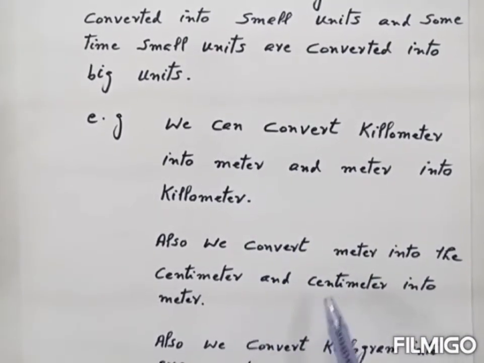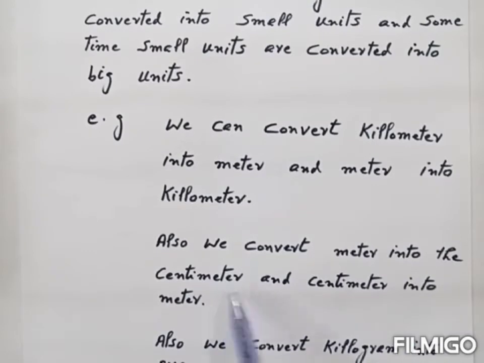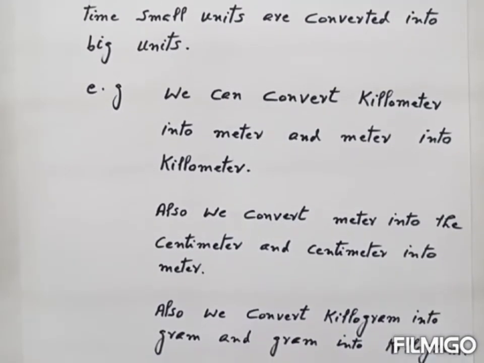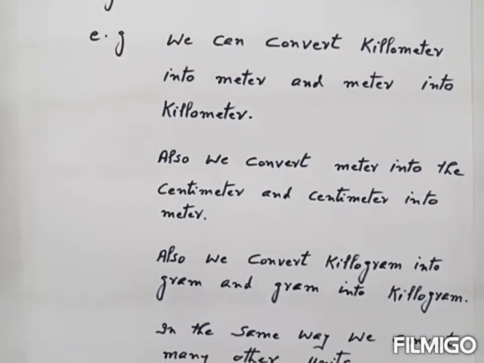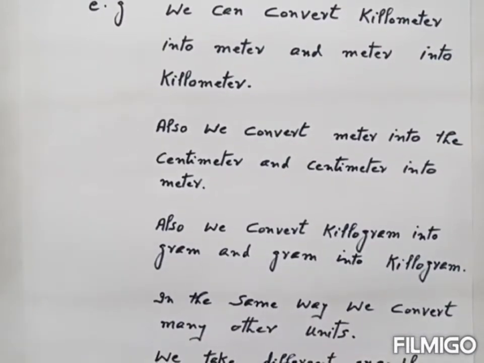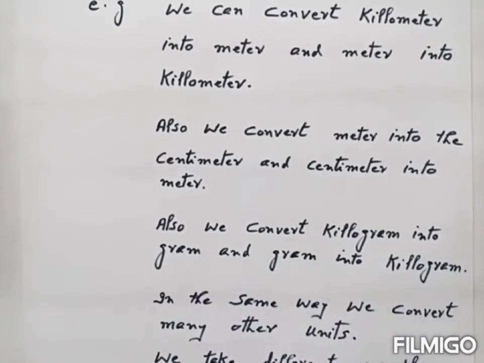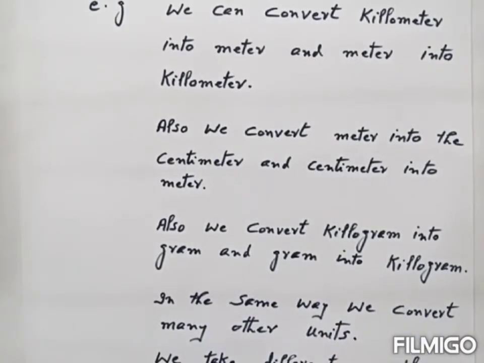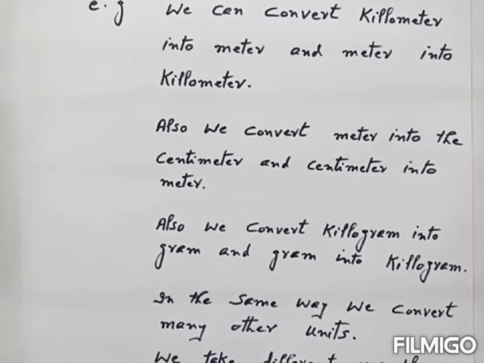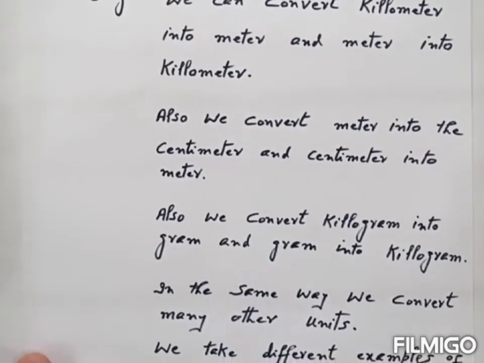In the same way, how we convert meter into centimeter and centimeter into meter. Also, another example: how we convert kilogram into gram and gram into kilogram. In the same way, we can convert other units.